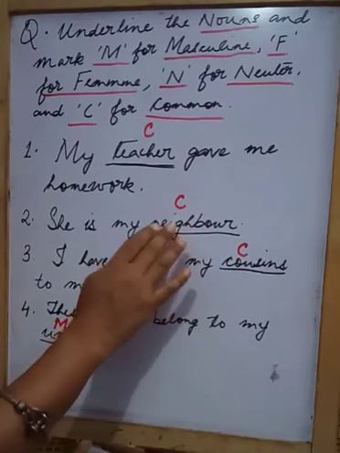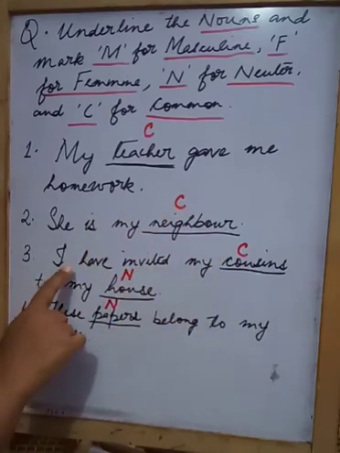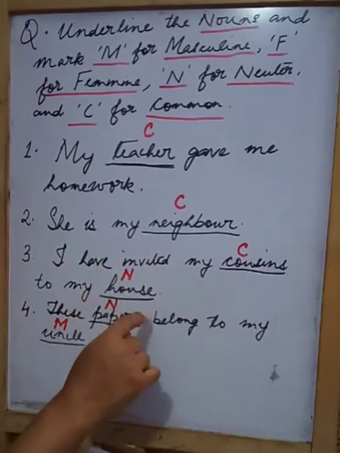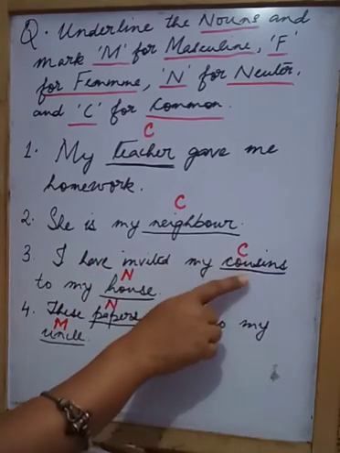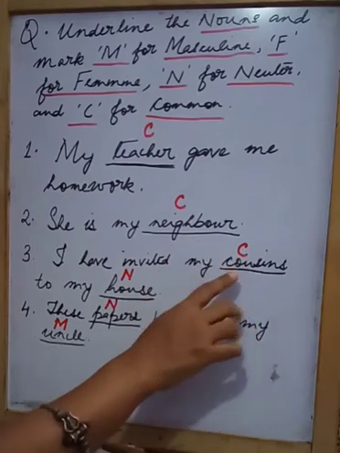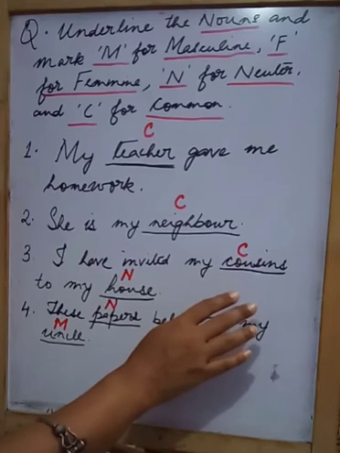So we do not know. It is just mentioned neighbor and is a living being. So it is a common gender. I have invited my cousins to my house. Cousins again, we do not know male or female. So it will be a common gender. It will never be neuter. Why? Because neuter is mentioned for things which are non-living.